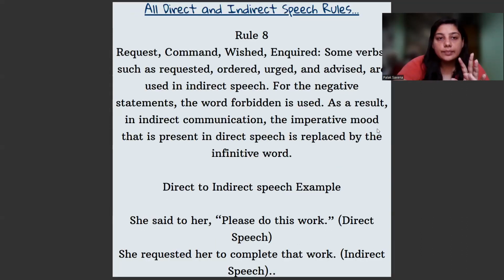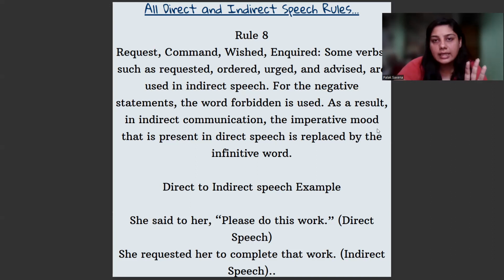Now, rule number 8. There are 4 kinds of sentences where you will see a request sentence, a command sentence, a wish sentence, and an inquiry, like the previous one we have done. Some verbs such as requested, ordered, urged, and advised are used in indirect speech. For negative statements, the word forbidden is used. As a result, in indirect speech, the imperative mood that is present in direct speech is replaced with the infinitive word. Direct to indirect speech: she said to her, please do this work.